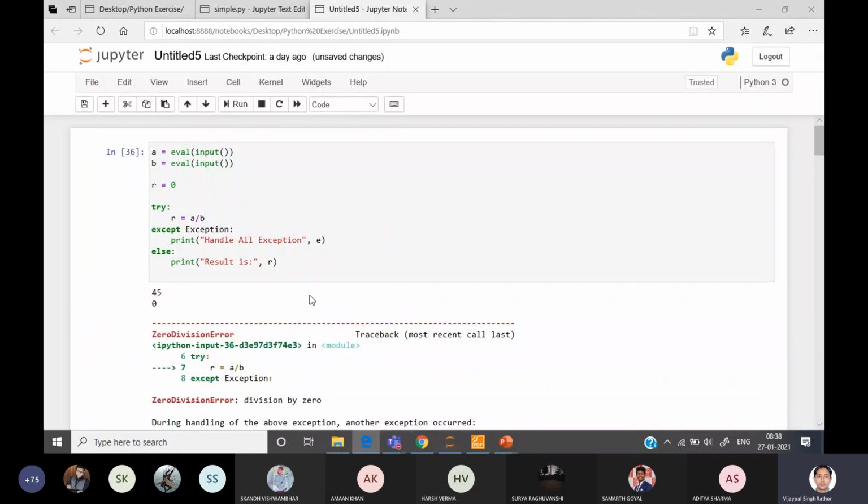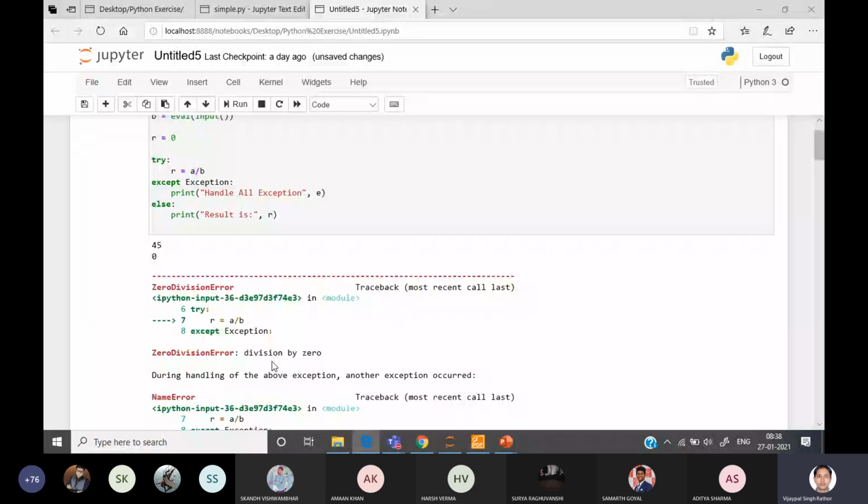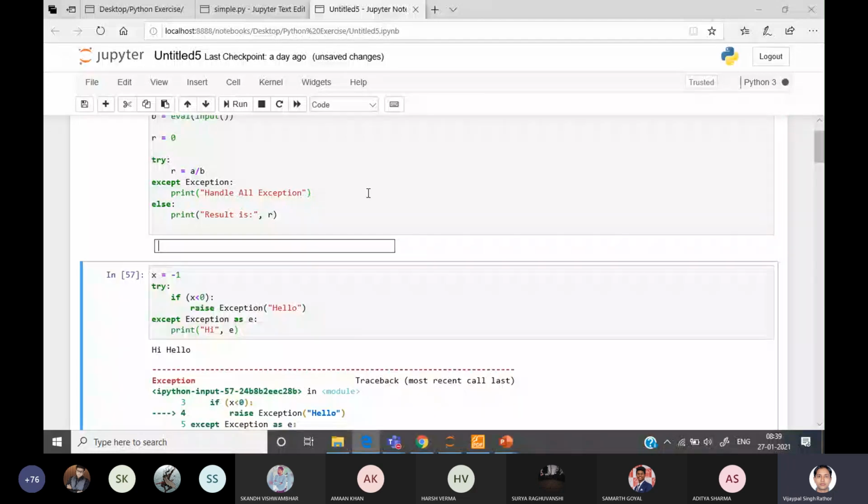There is an exception generated by this division by 0. This is showing an error, as I have also associated here e. Now I'm adding 135 and 0, and you can see the handled-all-exception message is printing.